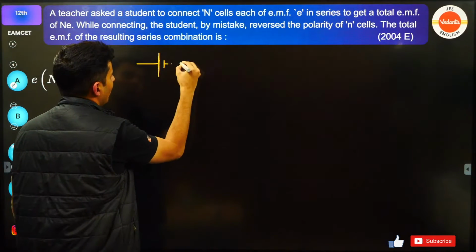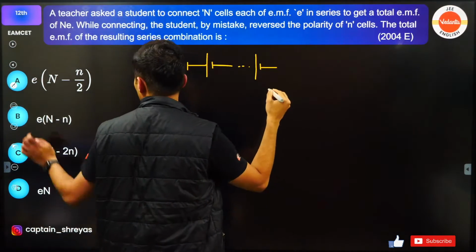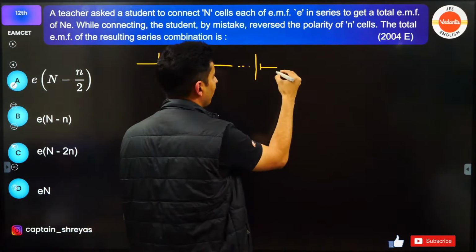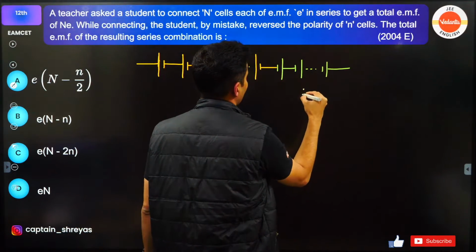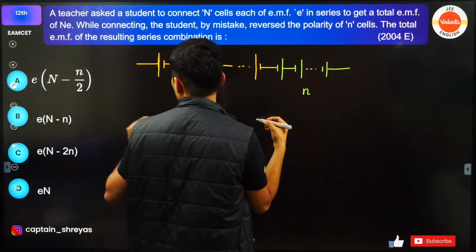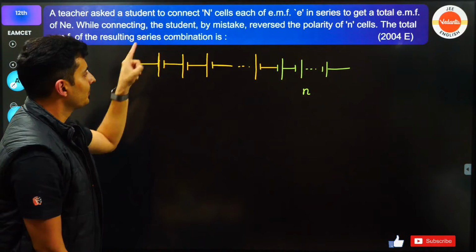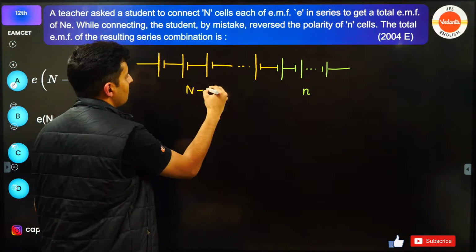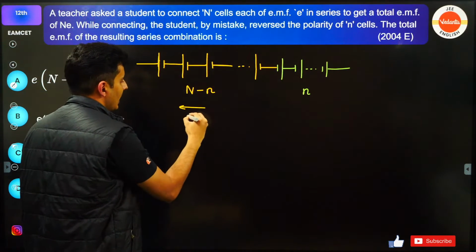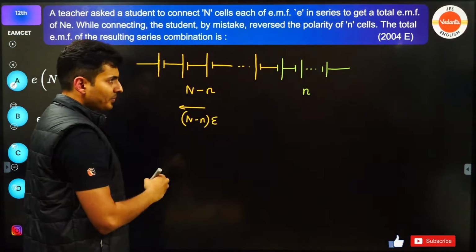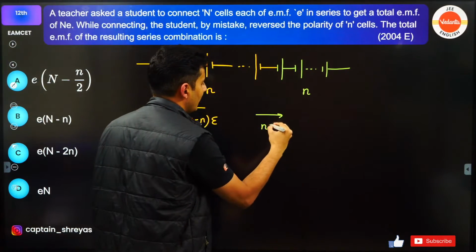Now, you have so many batteries like this, but after a point, some of the batteries are connected in the wrong way. So like this. There are small n such batteries which are connected in the wrong way. Total number of batteries is capital N. So here these batteries will be N minus n. Because of these batteries, the EMF this way will be (N minus n) into E. Because of these batteries, the EMF will be like this, which will be small n into E.